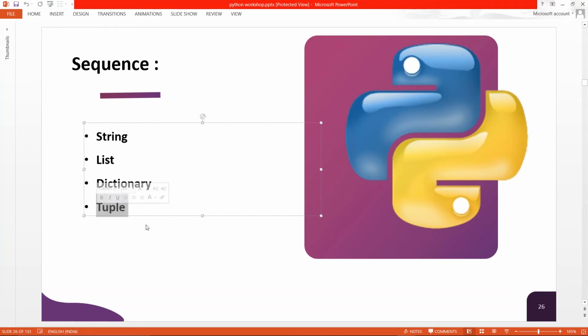And tuple is, if we create a tuple, we cannot change it. So for security reasons, we use tuples. When we don't want to change the data, or we don't want other users to be able to change it, they can see the data, they can use that data, but they cannot change it or recreate the data. Once a tuple is created, it cannot be changed or edited or anything. It can be used and it can be seen. I hope you understood the basics of this. Put in the comment section if you have understood the basics of all the sequences that I explained.